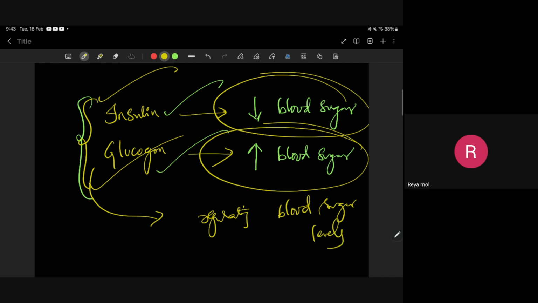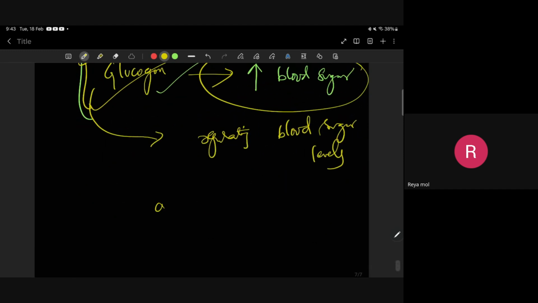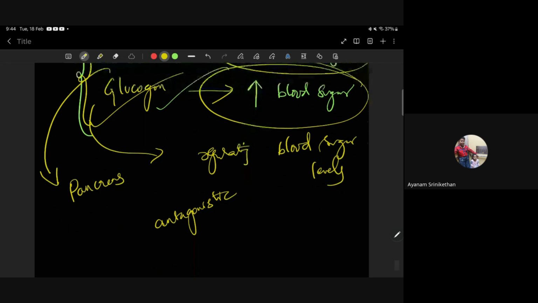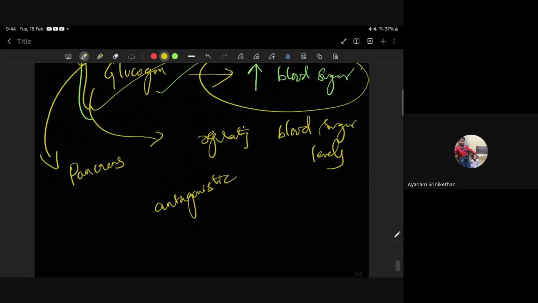There is one word for this: they are called antagonistic to each other. Antagonistic means acting opposite to one another. If one decreases, the other increases, so the level stays balanced. Okay? And what is the gland which produces these two hormones? Pancreas. Very good.